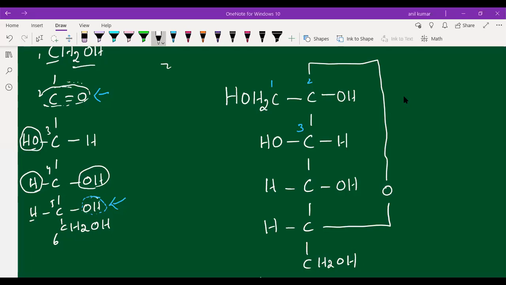Okay. Next, if you still have doubts, I will wait for 1 more minute, students. If you have any doubts, you can ask. Okay, you can post in the chat box so that I will be knowing, so that I can draw the next structure, that is beta D plus glucose or beta D minus fructose. Okay, students. Now I am drawing beta D minus fructose. Fine, students.